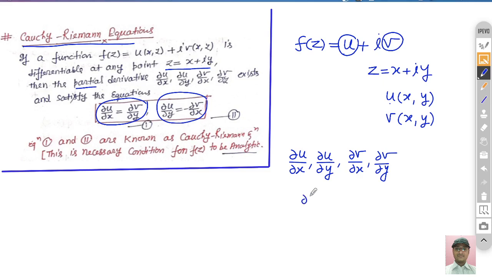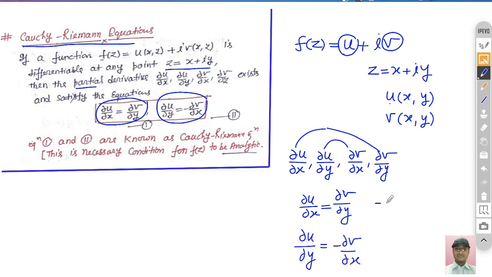So the condition is: del u by del x is equal to del v by del y, and del u by del y is equal to minus of del v by del x. These two equations are called the Cauchy-Riemann equations.